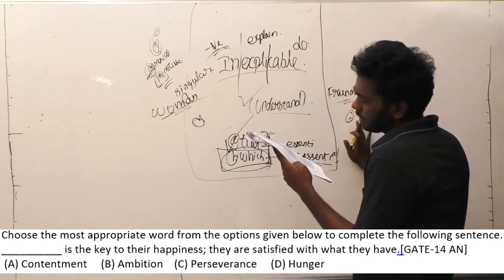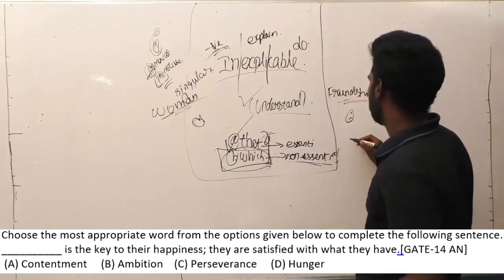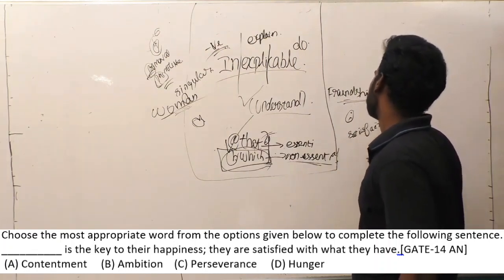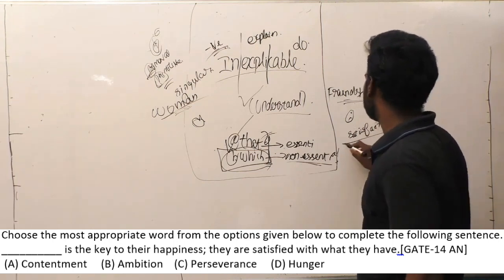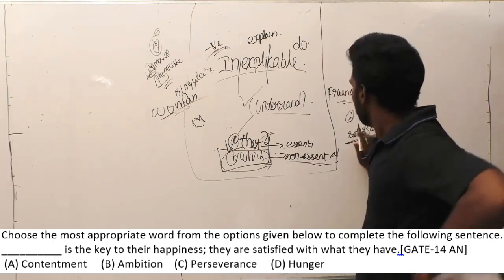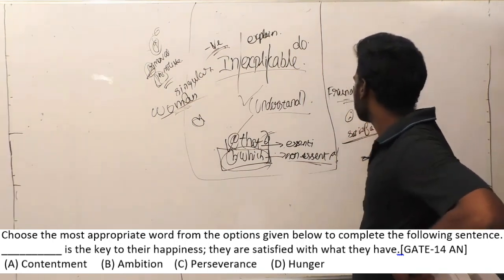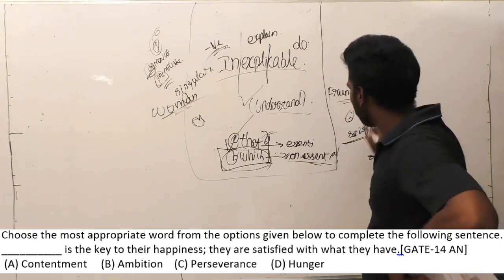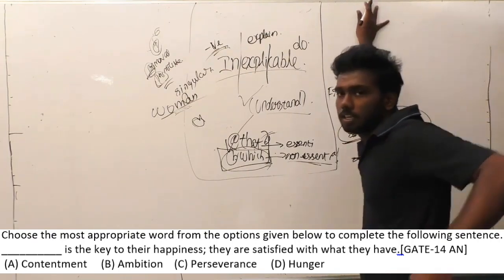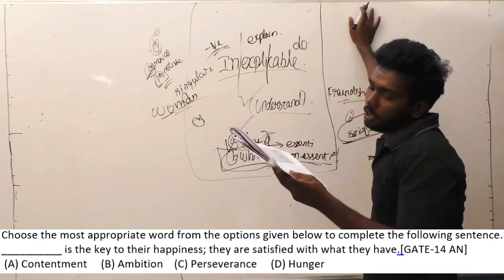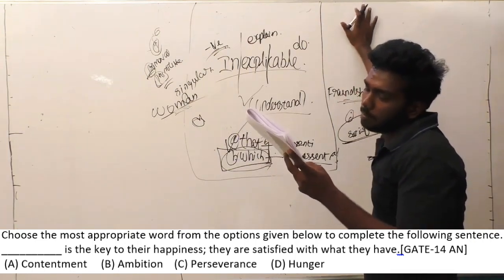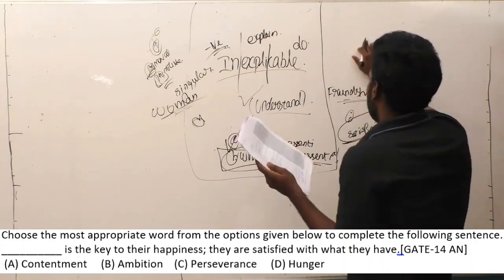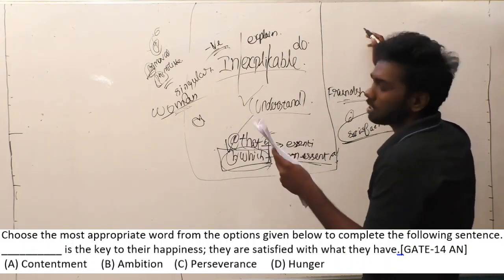So here, something related to satisfaction is going to come in the first sentence, because I have already mentioned this plenty of times. If a colon or semicolon or comma comes, the second sentence is going to mean something related to the first sentence. So you have to find something related to satisfaction in the options. Option A is contentment, option B ambition, option C perseverance, option D hunger. When you look at option D hunger, can hunger satisfy you? No, hunger is not the option.